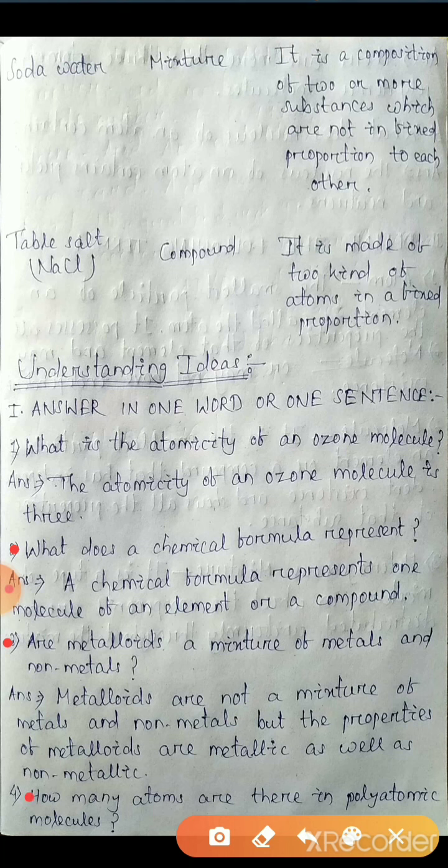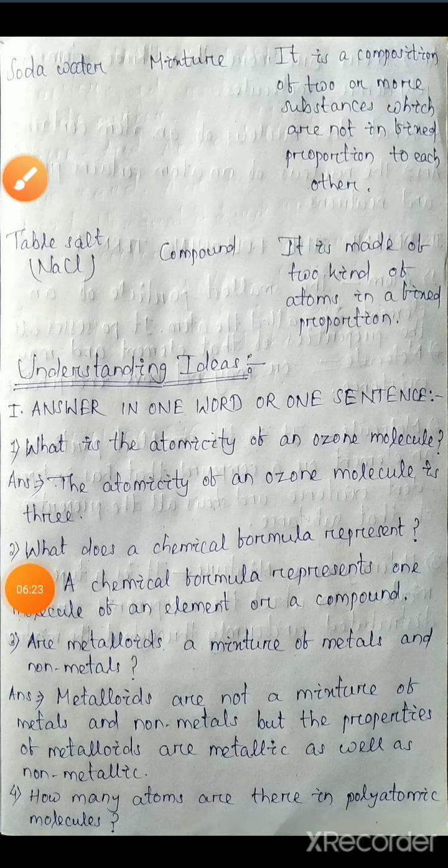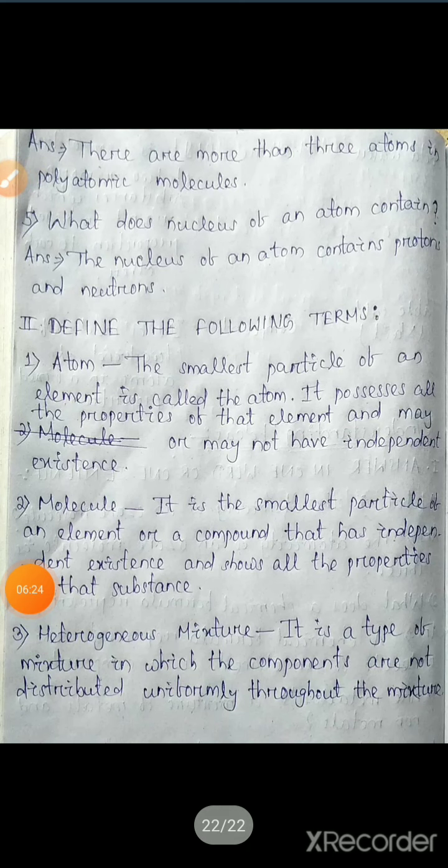Okay. The fourth one, how many atoms are there in polyatomic molecules? We know monoatomic, diatomic, triatomic and polyatomic molecules we have discussed. So how many atoms are there in a polyatomic molecule? We know if there are more than 3 atoms, then we call that molecule a polyatomic molecule. So the answer of this question is there are more than 3 atoms in polyatomic molecules.